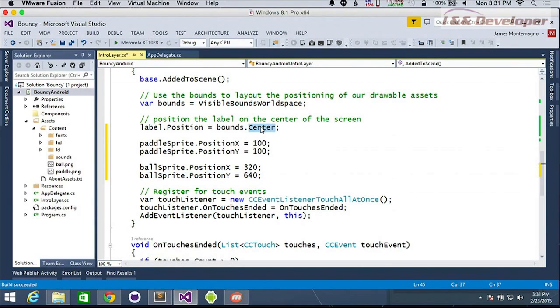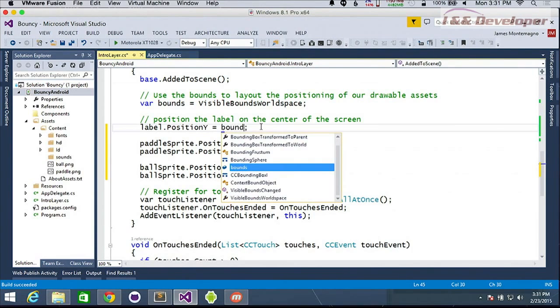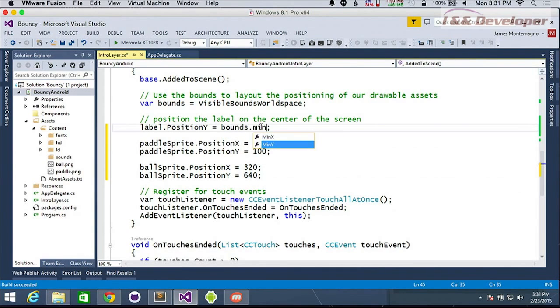And let's go ahead and just move this position. We'll say position equals, say Y equals bounds. So this is our bounds, our visible world bounds. We can say minimum Y minus 30. That should work. We'll see if the label still shows up. So we want to set it a little bit lower on the screen. We'll see if that's correct logic off the top of my memory.